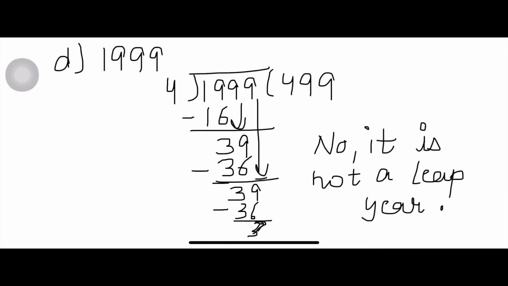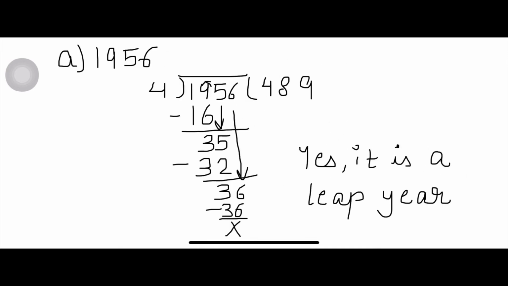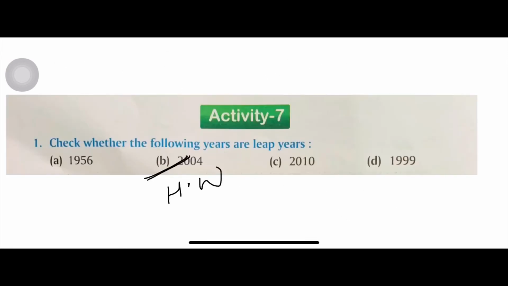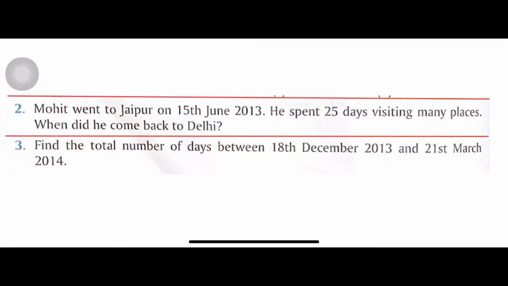So students, now B part is your homework. After this, let's start question number 2. Now, the second question which is given in your book is: Mohit went to Jaipur on 15 June 2013.